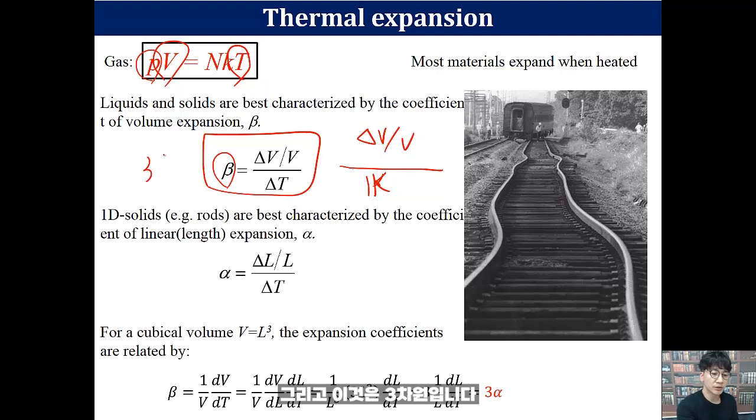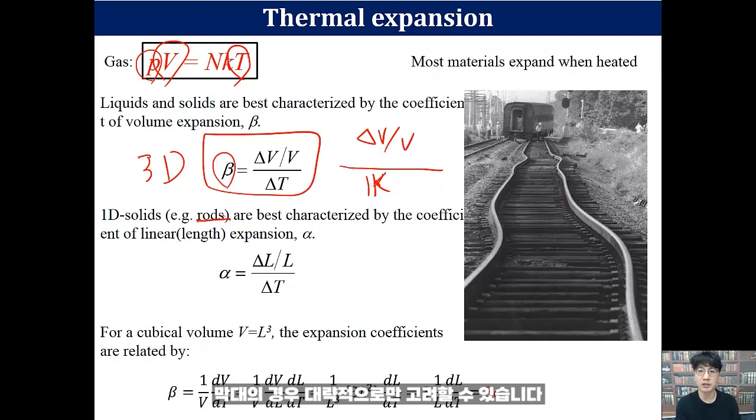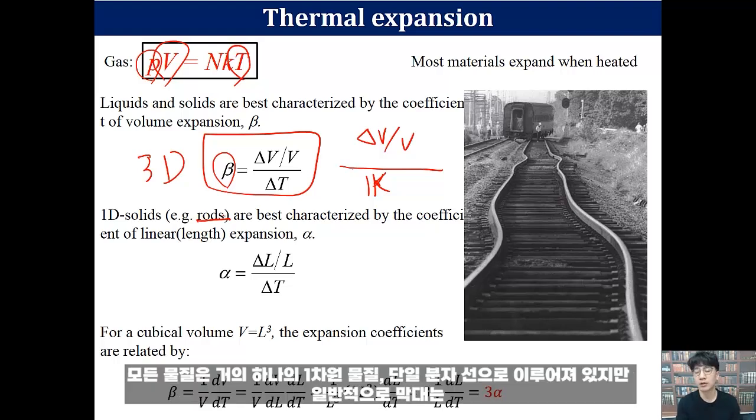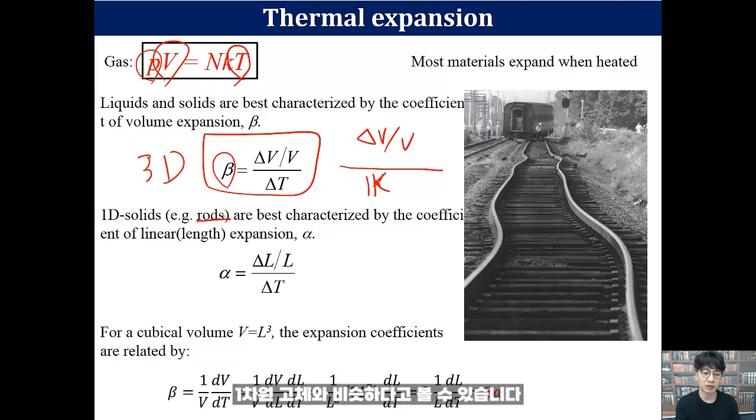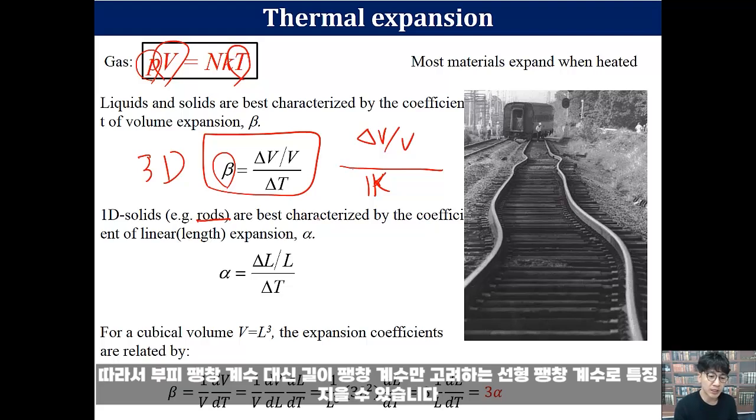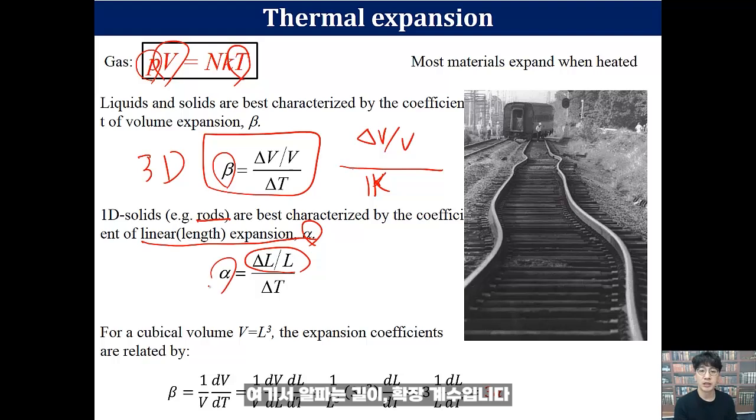And this is three-dimensional. For a one-dimensional solid, for example rods, we can approximate. There's no truly one-dimensional material in this world, though a single molecule line is almost one-dimensional, but usually rods we can approximate as a one-dimensional solid. Then it can be characterized by the linear expansion coefficient, where we only consider the length expansion coefficient instead of the volume expansion coefficient. So alpha here is the length expansion coefficient.